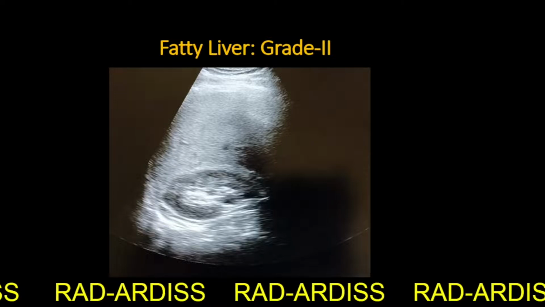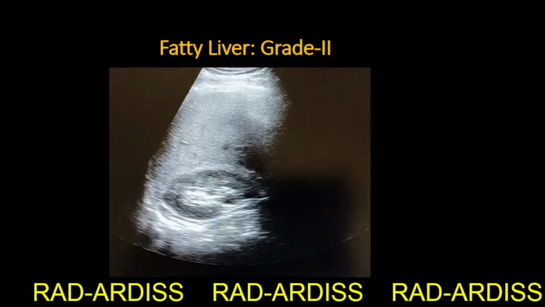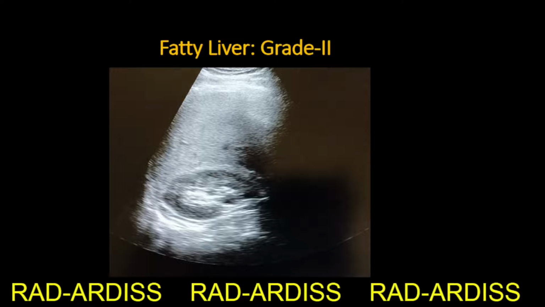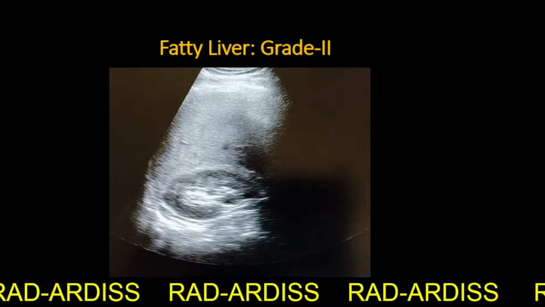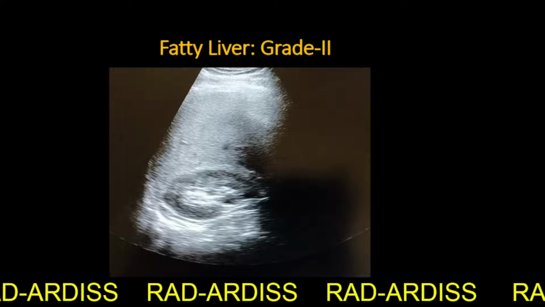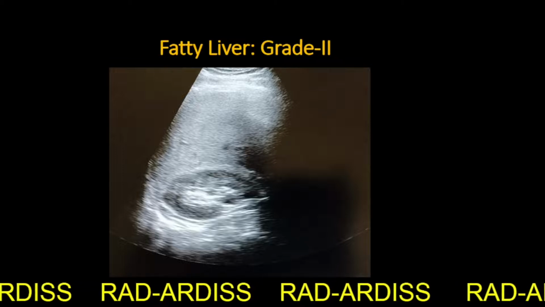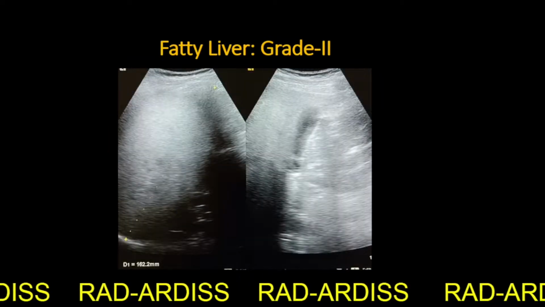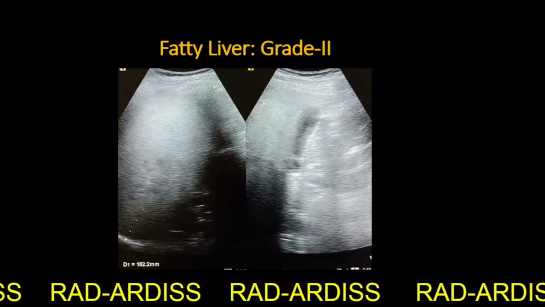As the damage increases further, there is an increase in the echogenicity of the liver. Of course, the size of the liver also increases, and the echogenicity is increased to such an extent that the visibility of the intraparenchymal vessels and that of the diaphragm is compromised. Although still visible, the visibility is reduced. Here we can see that the visibility of the intraparenchymal vessels is highly reduced.